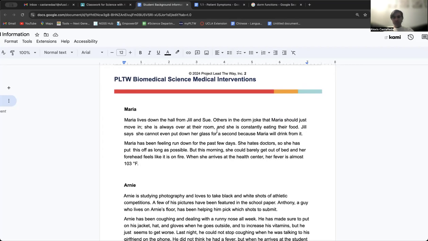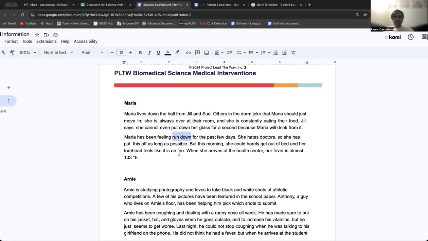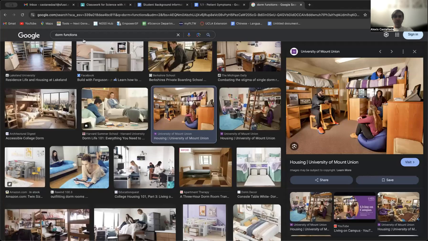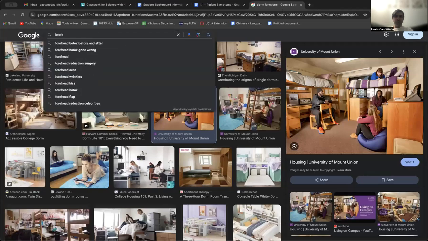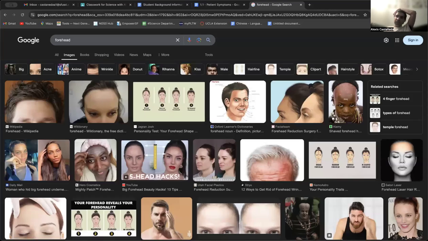Okay, so what are her symptoms? What are the things that she's feeling? She's feeling run down, again, just really tired. And it looks like she has a fever. Her forehead feels like it's on fire. Your forehead is the front of your head. It just feels like really, really hot.